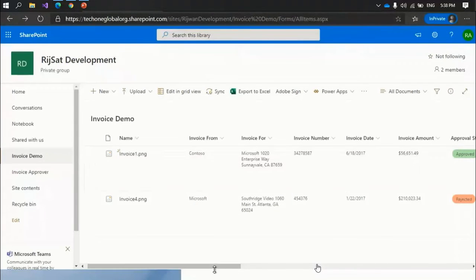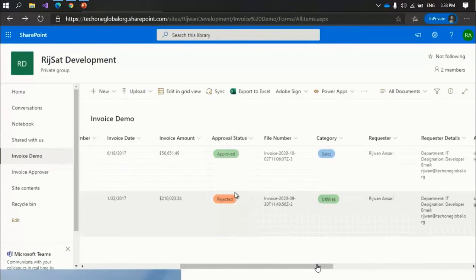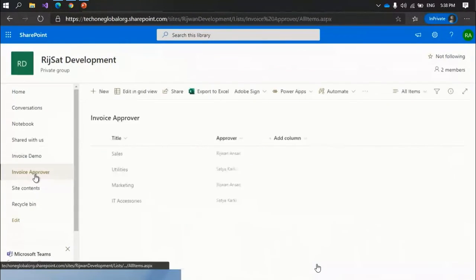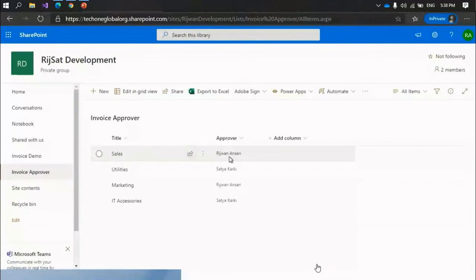Then I have some more columns, like approver status to maintain whether the document has been approved by the approver or not. There is a file number, which I generate automatically as a unique number for each file. Then there is a category, and each document will be categorized. Based on the category, the approver will be defined. I have another list where I maintain the approvers. For sales, one approver has been defined. For utilities, one approver has been defined. So for each kind of category, I have defined the approver.